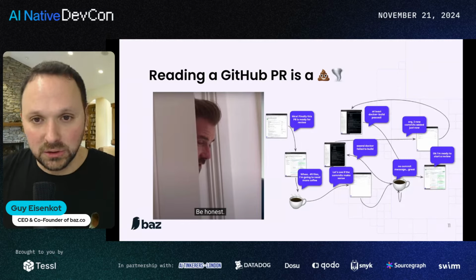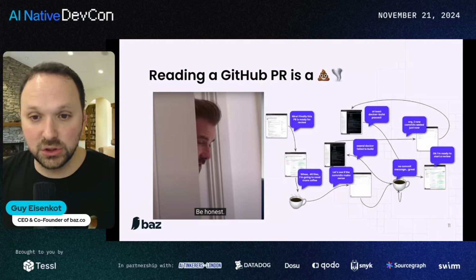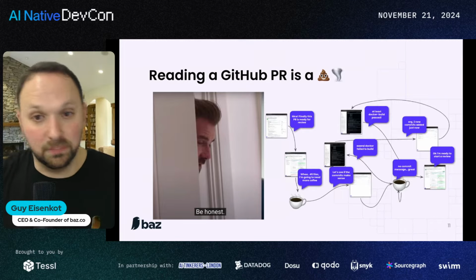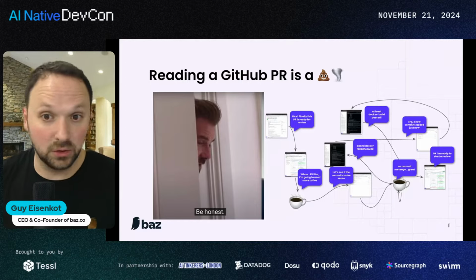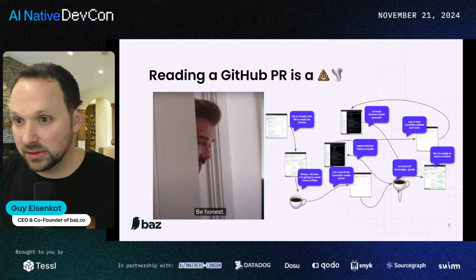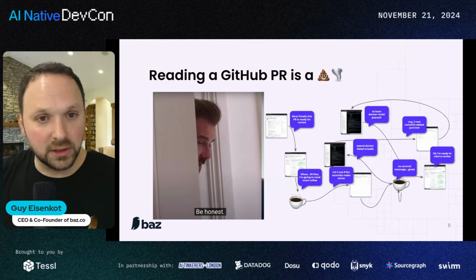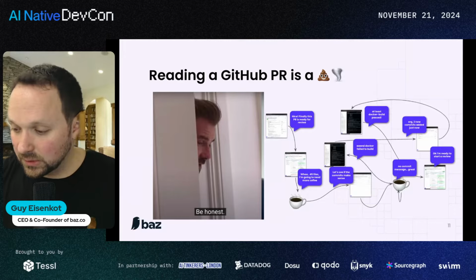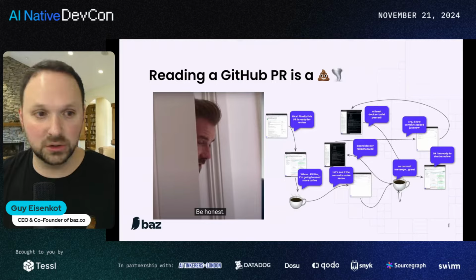And the way we wanted to do that is using automation that will essentially read code the same way that us as humans would read code. So the best practice for a pull request is actually to check out the branch, run it locally, look at the debug logs and errors, test it out for yourself, and go through within your IDE through the definitions and references and look through all of them. And that brings me to code indexing or code directionality. That's generally our starting point for this journey.